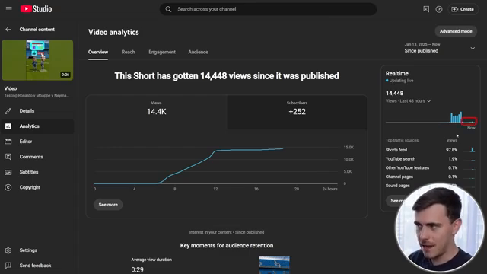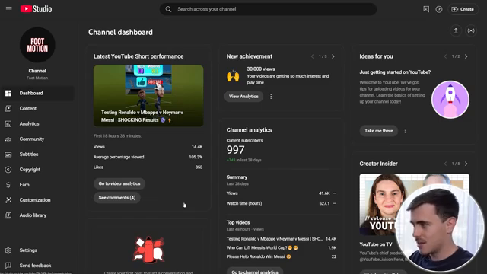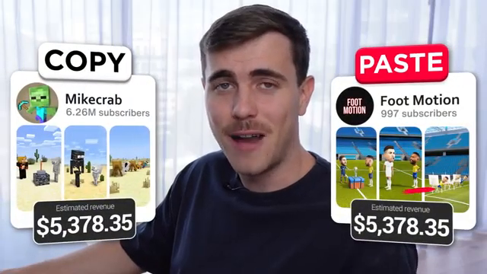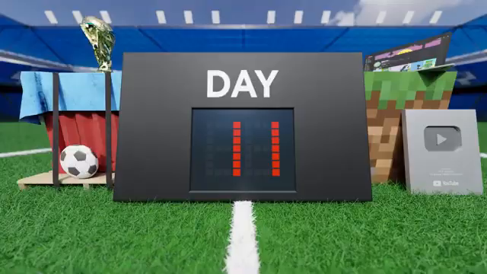And the best part is, it doesn't look like it's slowing down. Even though these hourly candles look pretty flat, we are still being pushed every hour into the shorts feed, and I do expect these hourly candles to start picking up once again. And to wrap up today's update, the channel is now sitting at just under 1,000 subscribers, which is our first big milestone for reaching monetization. So we are finally making steps towards that $5,000 per month mark.